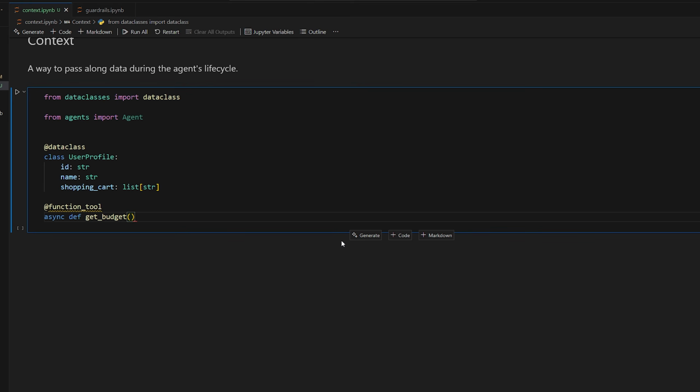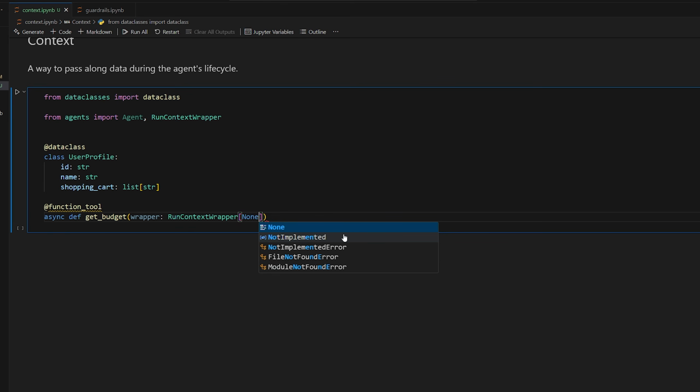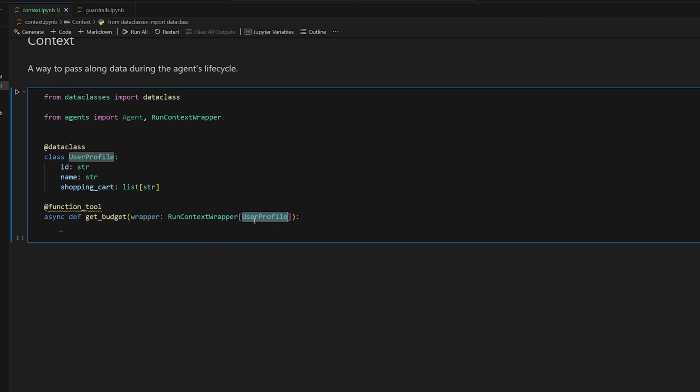And like I said before, every single function that is part of the agent, such as a tool call function, will have a context wrapper. So run context wrapper, which we then import from agents, right? And instead of doing none, now we just replace that with our user profile context type that we created. So now every single time we call this getBudget function, or rather the agent calls it, we will have access to the data in the user profile that we pass in when calling the agent, okay?